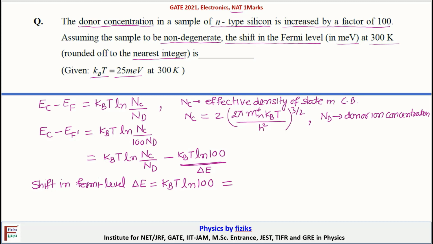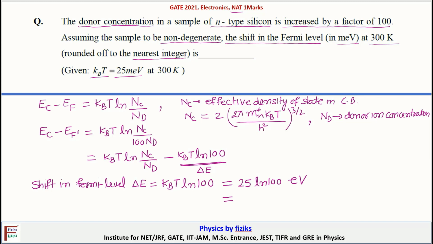If we put in the value at room temperature, KbT is 25 milli electron volt, so that will be ln 100 times this.